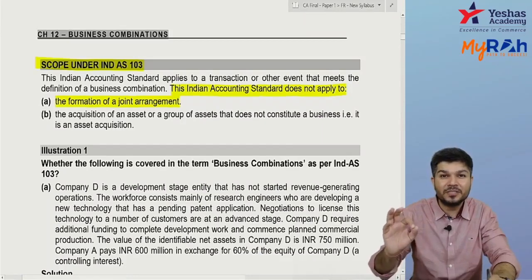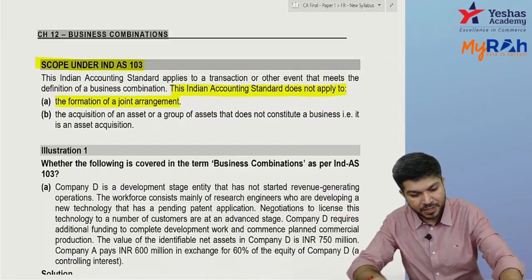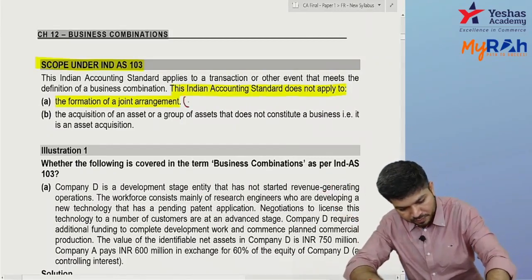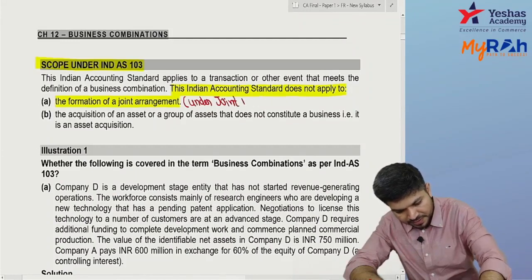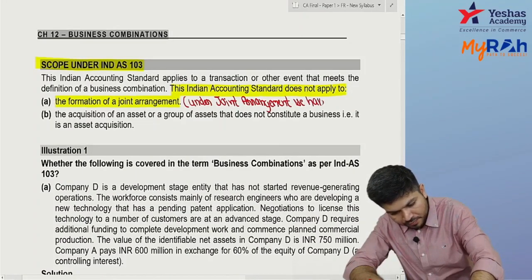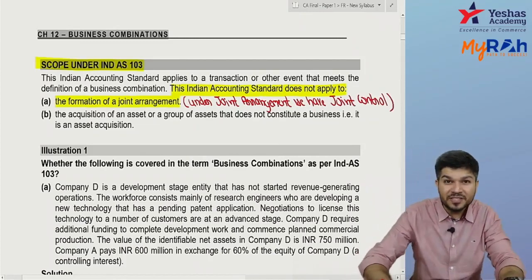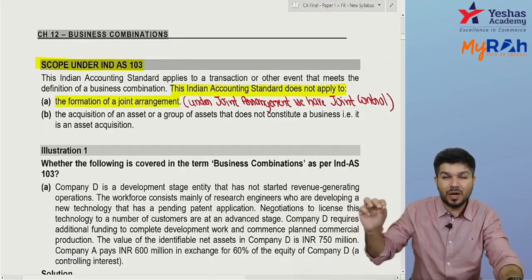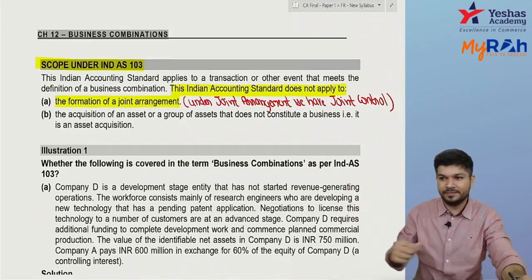Under a joint arrangement, we don't have control, we get joint control. So that's not covered. How to account for a joint arrangement, we'll learn later, in Ind AS 111 and 112.